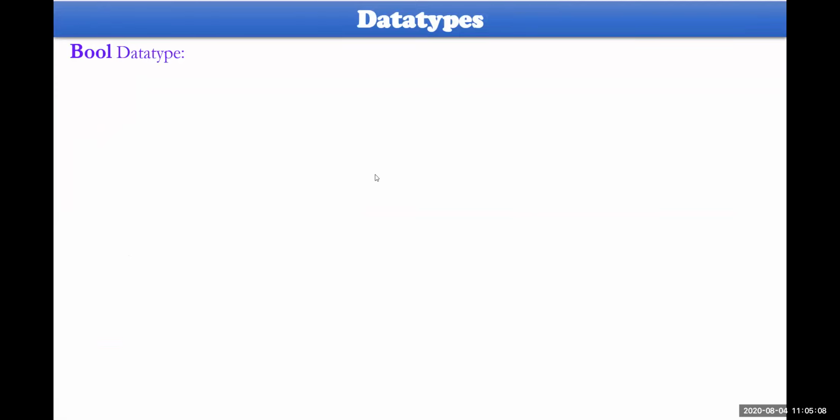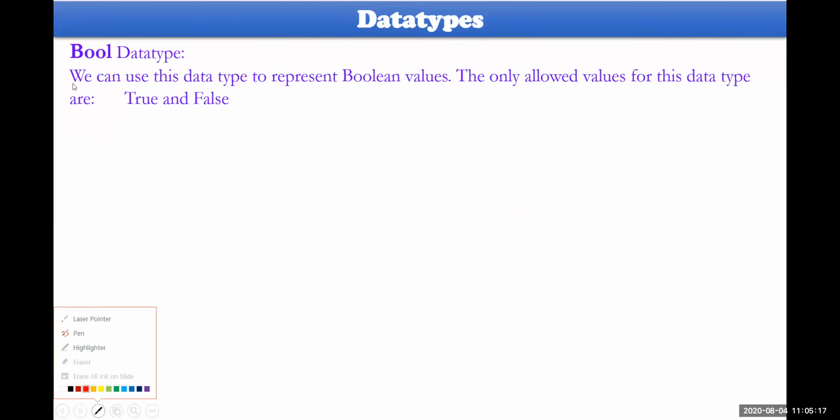In the languages you have learned so far, you don't have this particular kind of data type, Boolean, in your C or C++. George Boole is the mathematical scientist who introduced this Boolean data type.